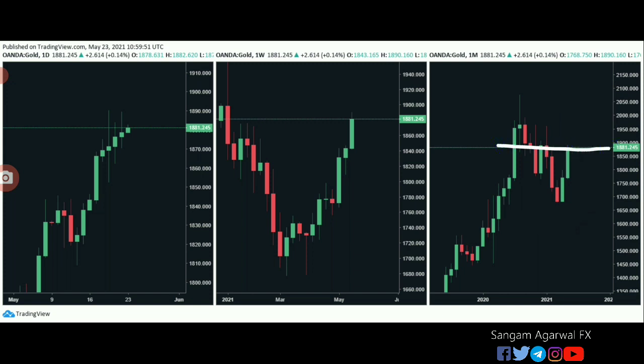Closing has been rejected many times at this level, which is clear from these 2 wicks. This is monthly support. It can retest this support. Comparing these 3 time frames together, monthly, weekly and daily, on monthly we have a strong buy signal based on candlesticks.